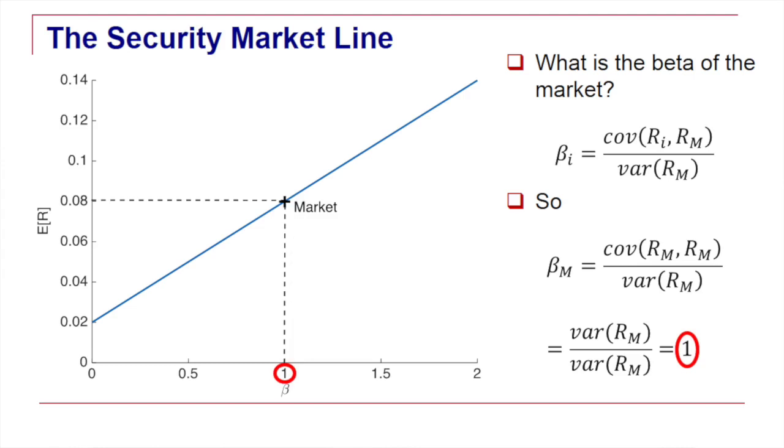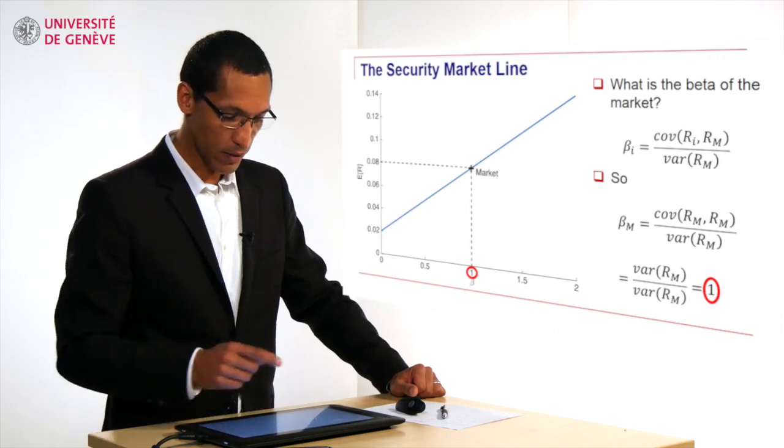So on the security market line, the intersection of the straight blue line with beta equal to 1 is the expected return on the market. So this is equal to RF, the level of the risk-free rate, the intercept, plus beta times the expected return on the market minus the risk-free rate. Okay? So the security market line describes all the expected returns we would like to see for the financial securities available in the market as they differ in terms of beta.